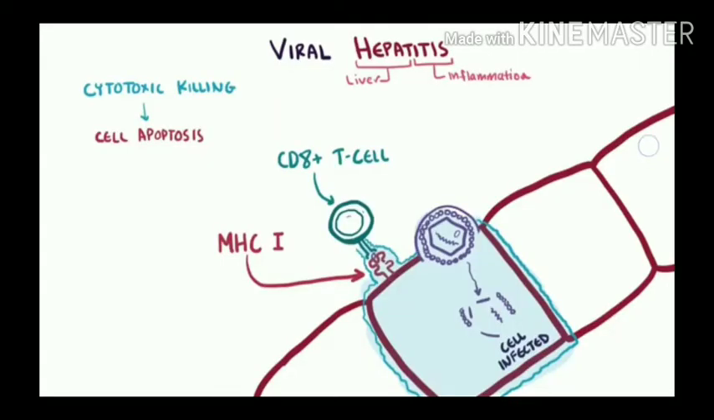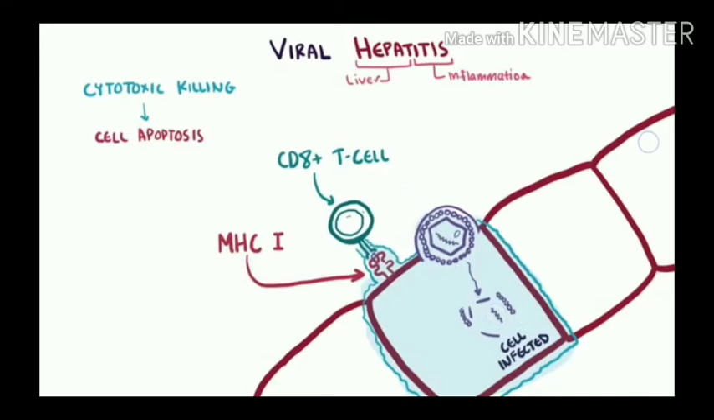If you see what's happening in hepatitis, that is the pathogenesis or pathophysiology, first there is a virus. It tends to target the cells in the liver. These are the liver cells. First it targets the liver cells, and after targeting, it comes inside the liver cells and infects them.